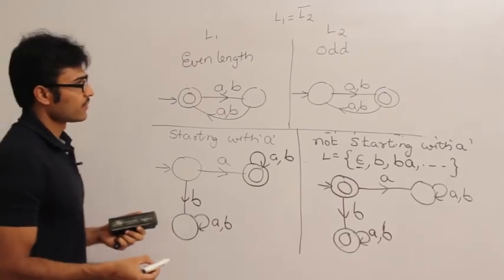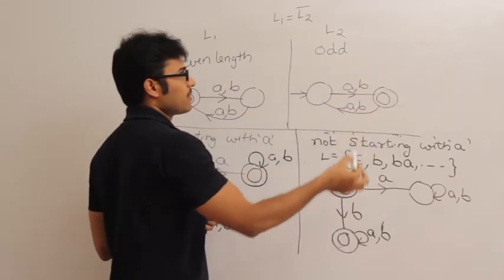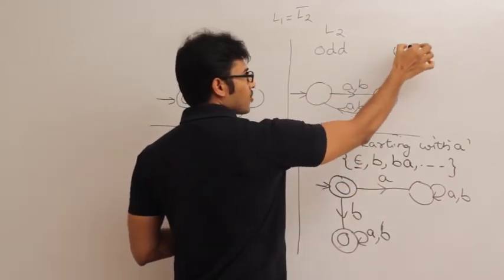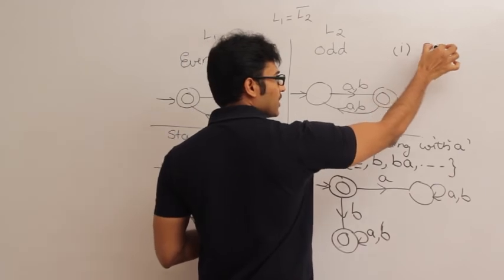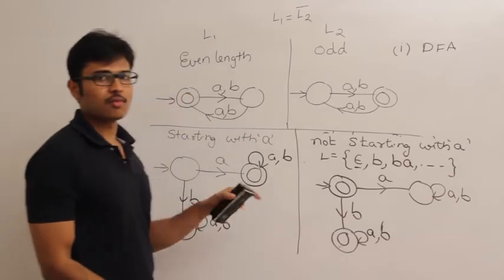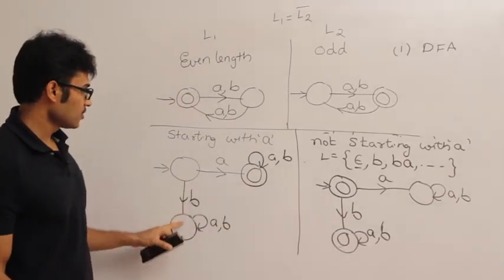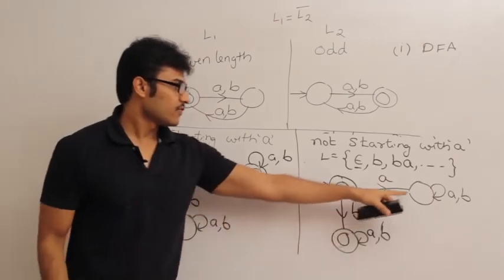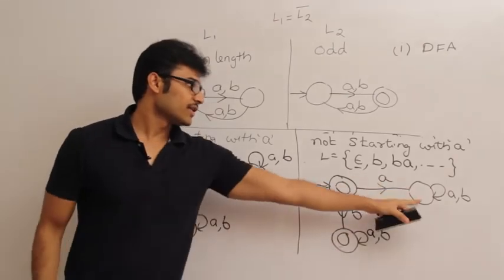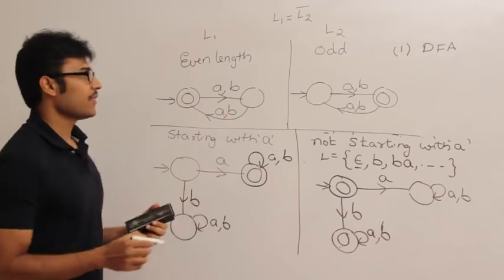Complementation of a DFA is nothing but, okay, point number one is this complementation applies only for DFAs, not for NFAs. That is point number one. The complementation method, which is nothing but converting non-final states to final states and final states to non-final states, is applied only for DFAs and not for NFAs.